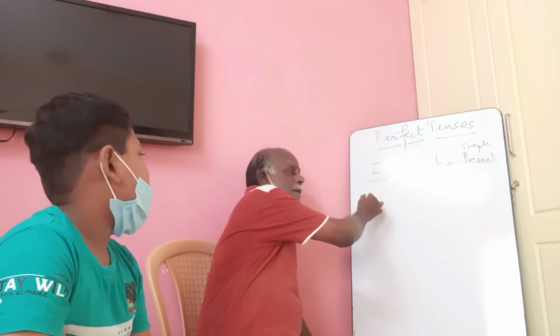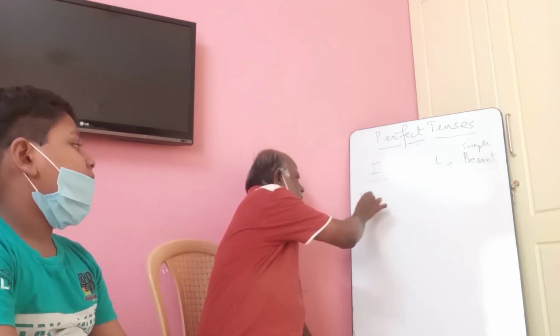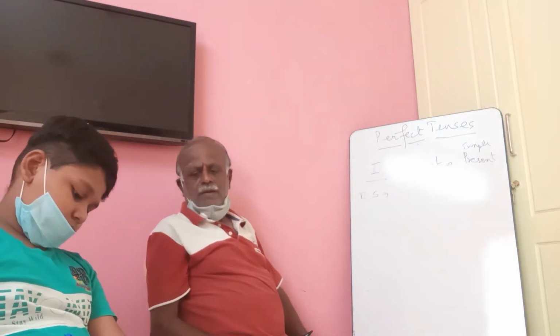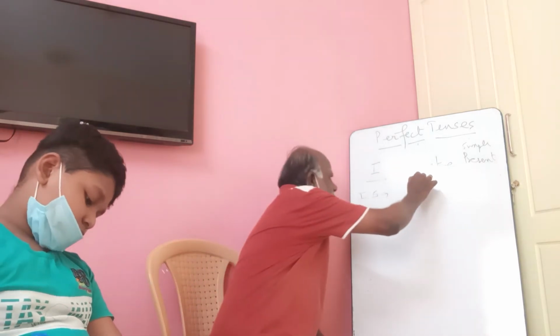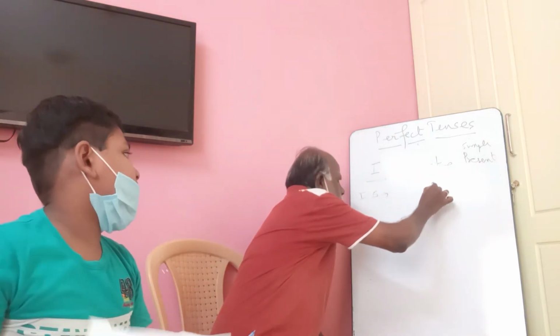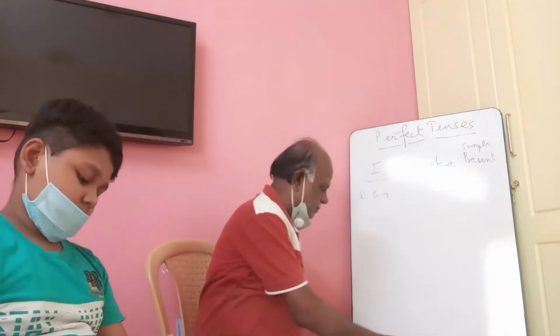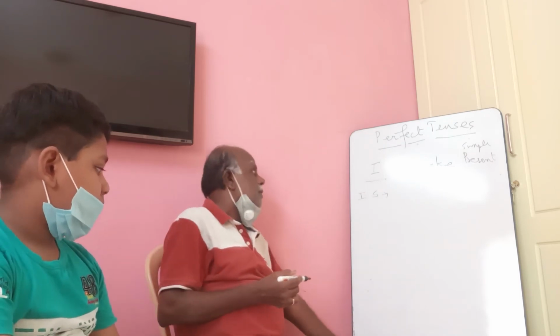Which person? First person, singular. Very good. And what is the main verb? Make. Very good.